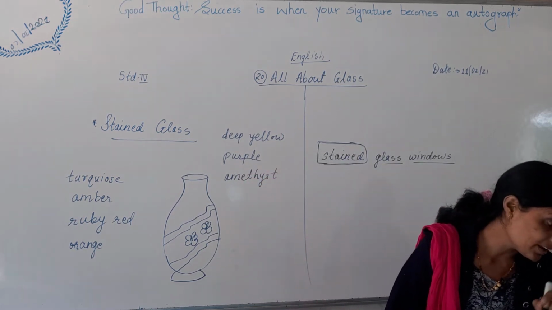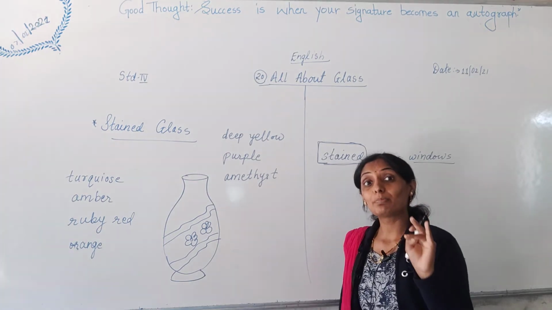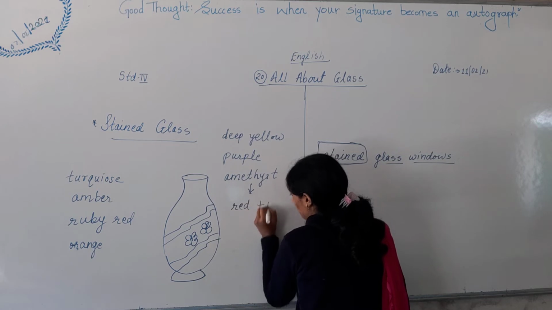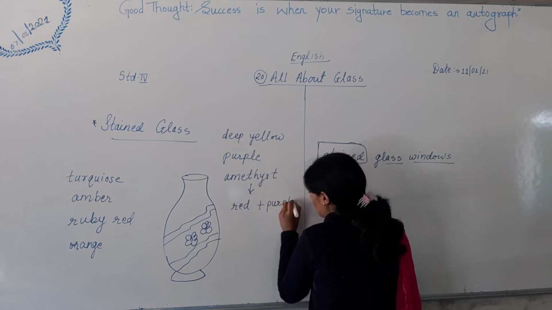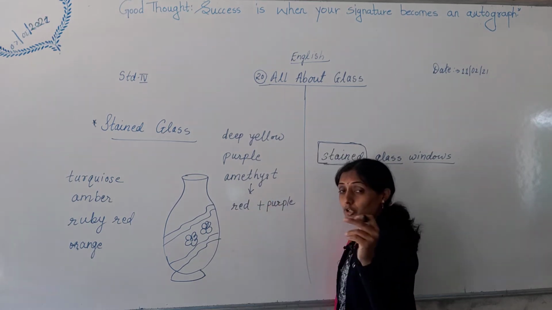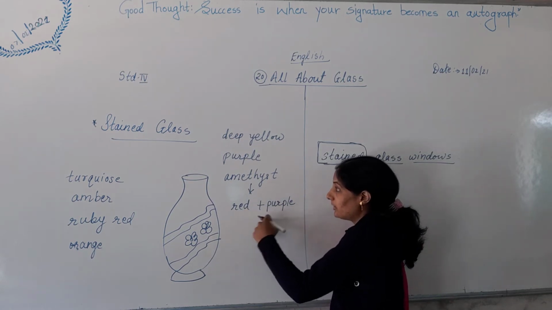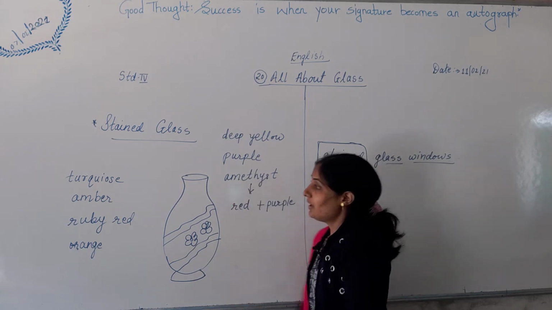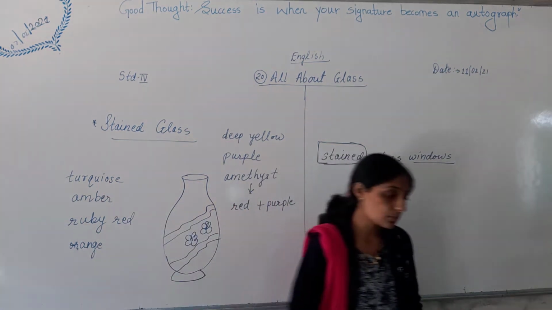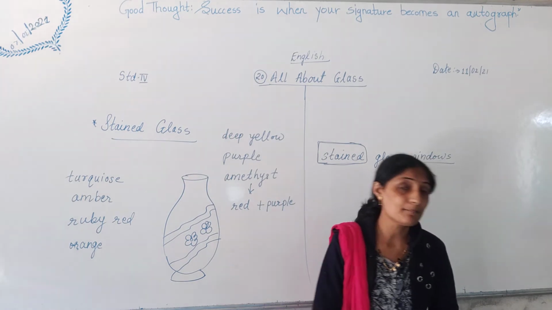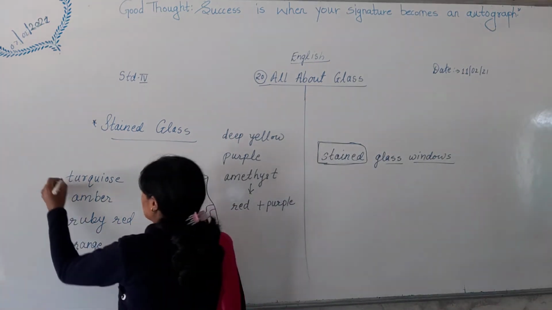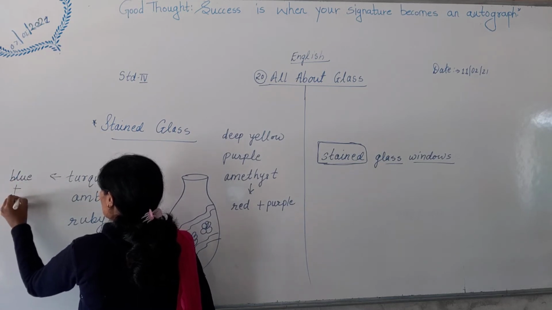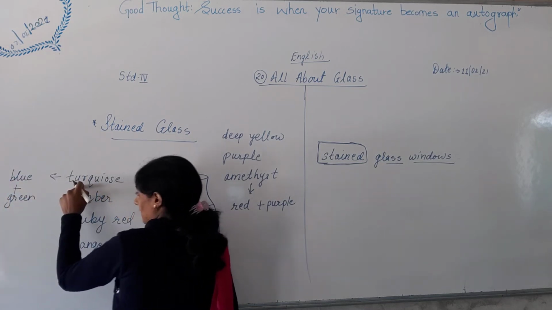Amethyst is the combination of red and purple color. When you mix red and purple color together, it will become what? It will become amethyst. Okay. Now turquoise color, how will you get turquoise color? You will get turquoise by mixing blue and green color. Understood?